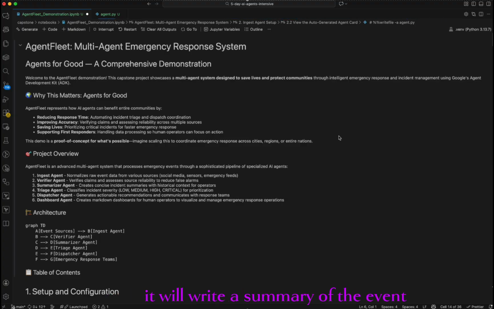The verifier agent has some tools that are written to help verify the legitimacy of the event, and based on some in-house calculation, it determines if those events are real or not, and then it passes it to the summarizer agent, which will summarize all of it with the information it has. It will write a summary of the event, and then the triage agent would classify this based on the summary and all the information, classifying the events as low, medium, high, or critical.